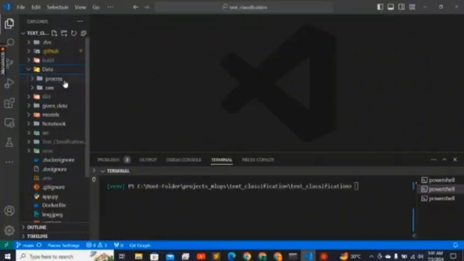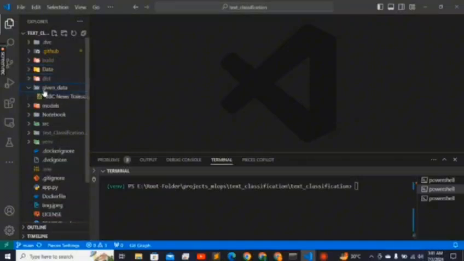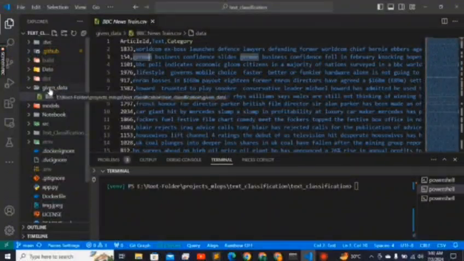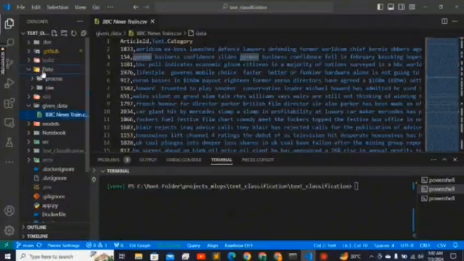Inside the data folder, all the data that I use is present. And where do we get the data? I hard code the data. I make a folder, given data. Inside it, here is the data: article ID, text and category. I get the data using data ingestion, from the given data folder, and save it into the data folder.